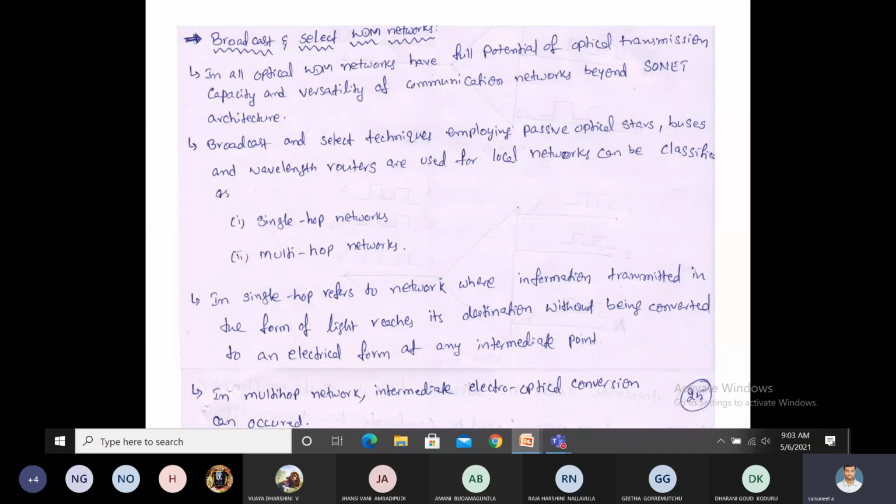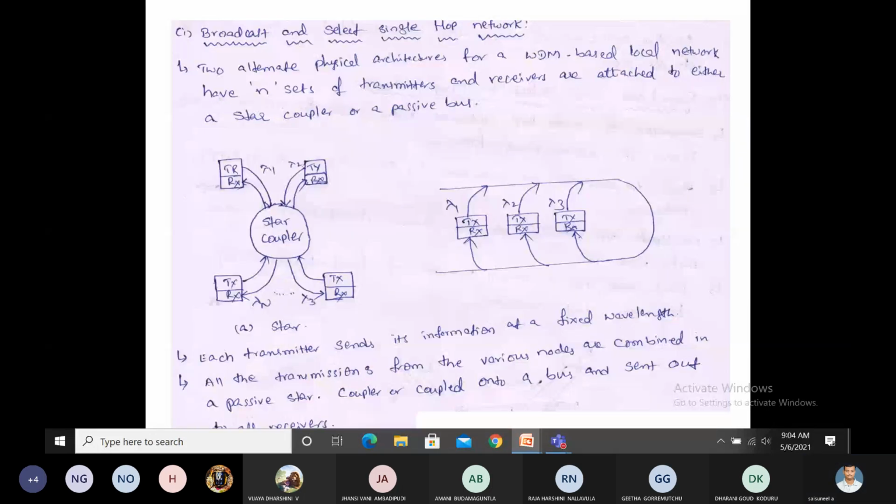Let's move to single hop and multi-hop networks. First, broadcast and select single hop network. Here we are taking two different physical architectures. One is the star structure, the second one is the bus. This is the star structure, where we use a star passive coupler at the center.